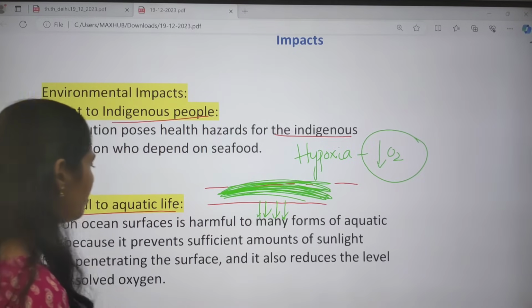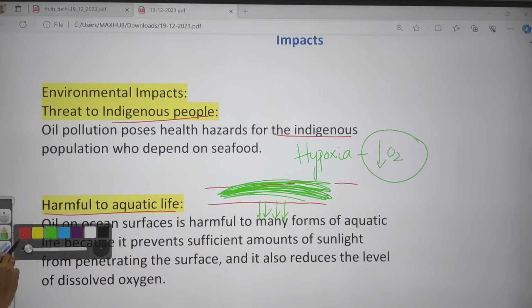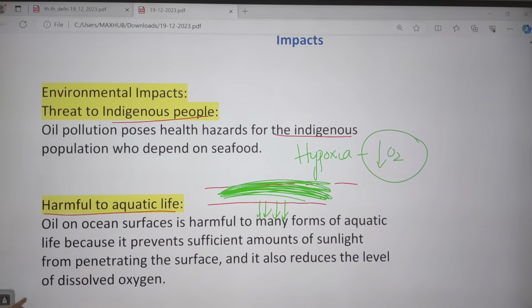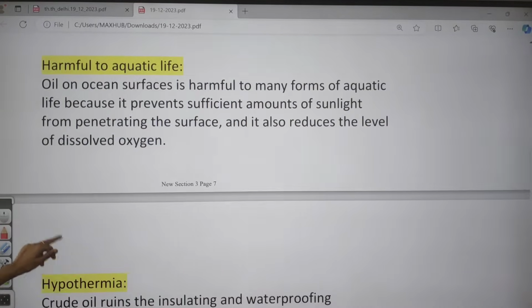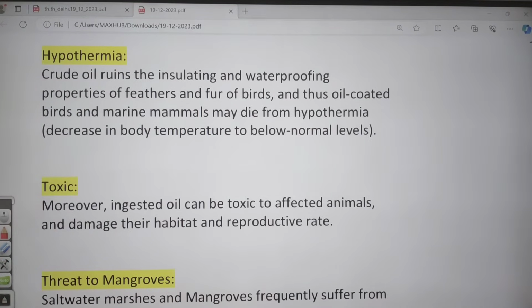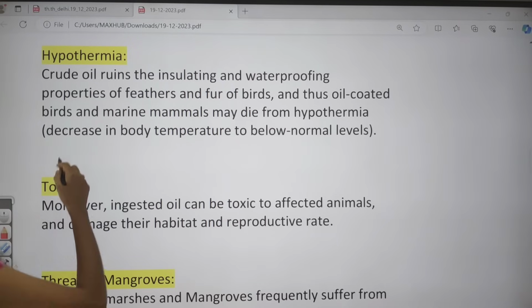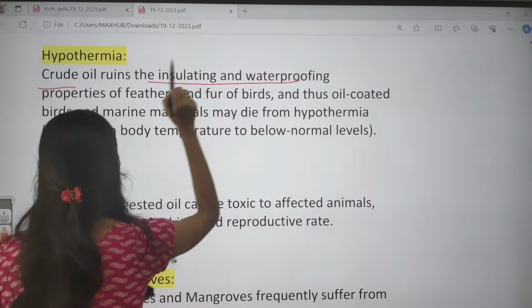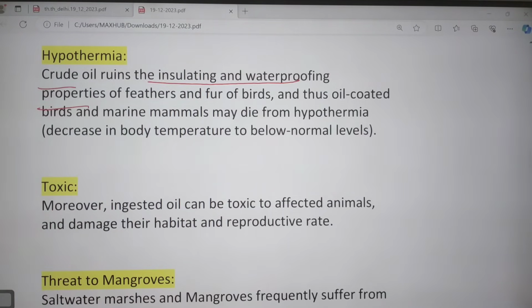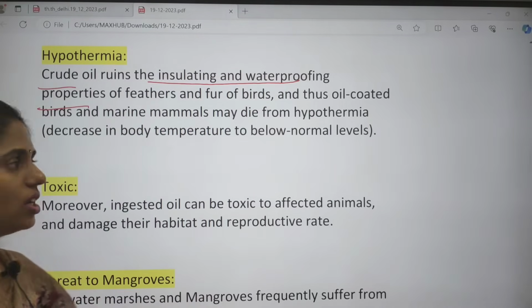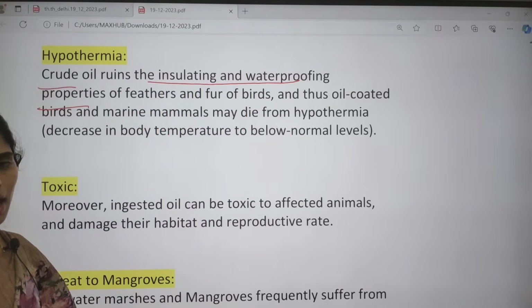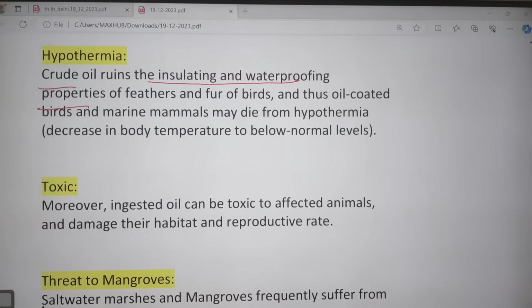Because of this, that will lead to suffocation, and these fishes will not be getting enough sunlight, and there is even a decrease of oxygen. Because of that, that will lead to the death of fishes. And next one is hypothermia, that means decreasing of temperature. Crude oil ruins the insulating and waterproofing properties, for example the fur of birds, and because of this marine mammals face hypothermia. Because of this, it will also cause harm to the reproductive activities of these animals.